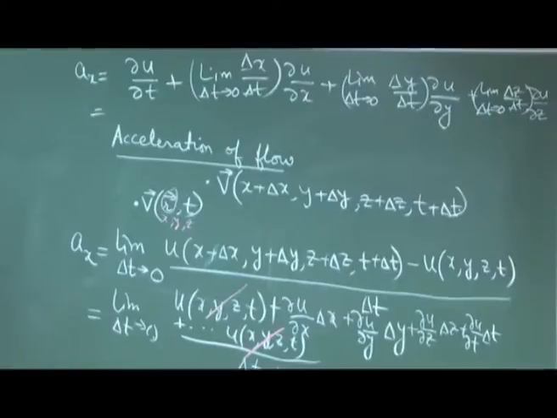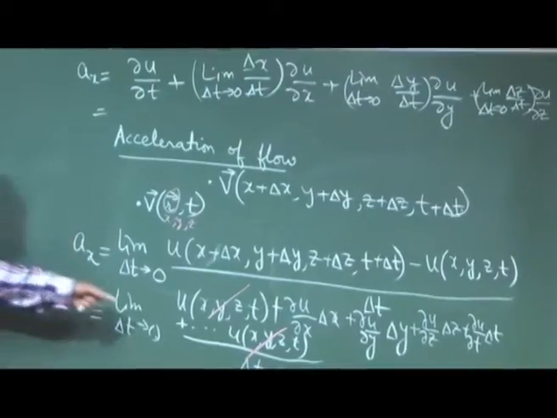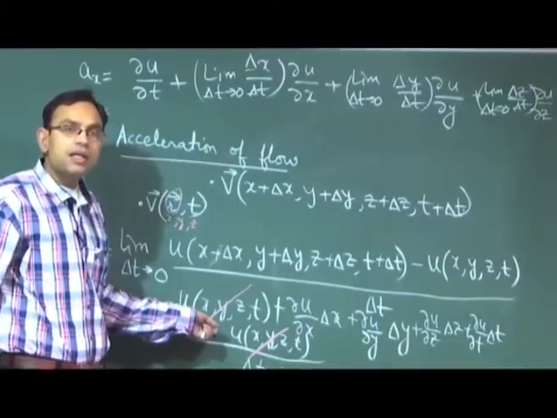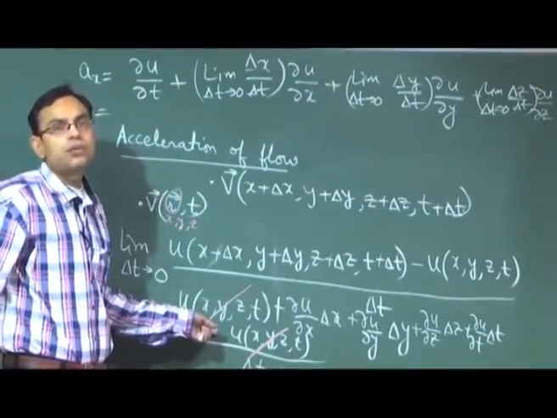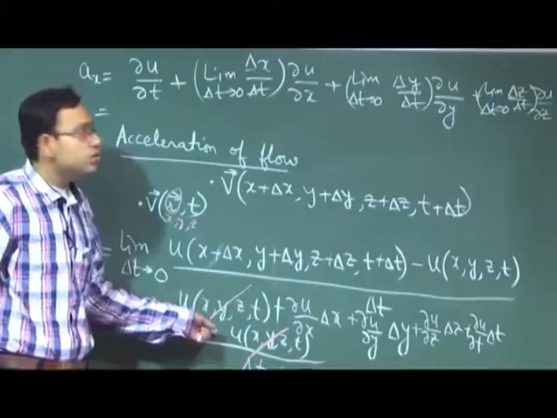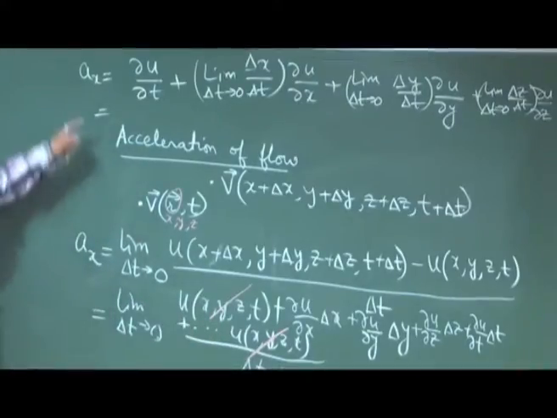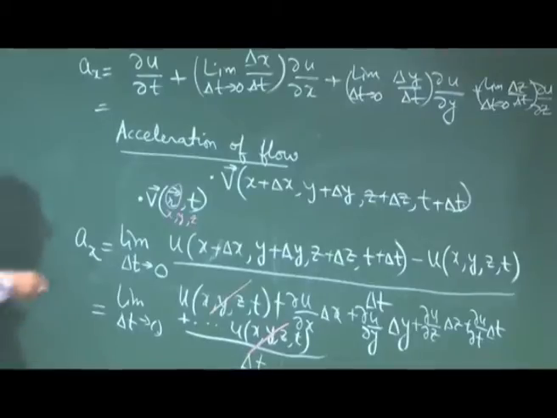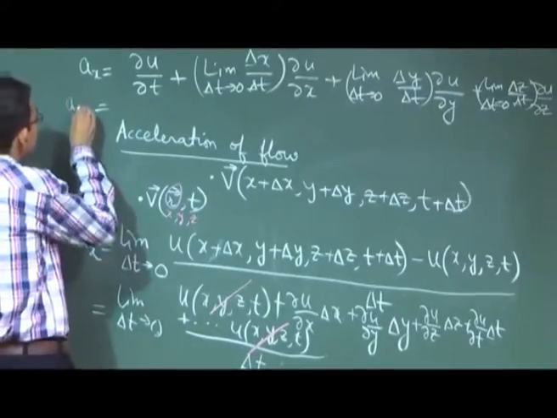So then where are the other terms gone? These all dot dot dot terms in the limit as delta t tends to 0, all those terms will be gone. So you are left with this expression for acceleration. Now you write this as acceleration along x.